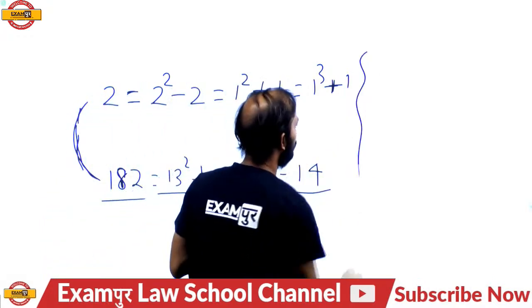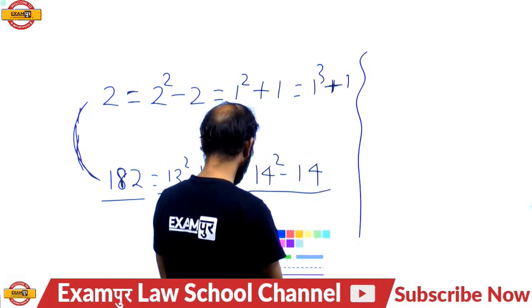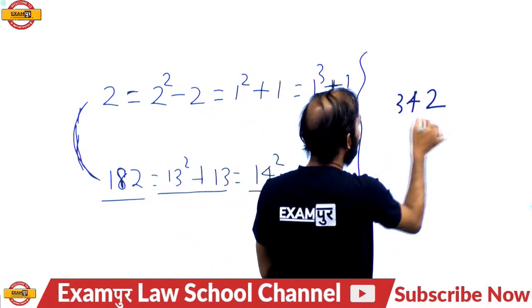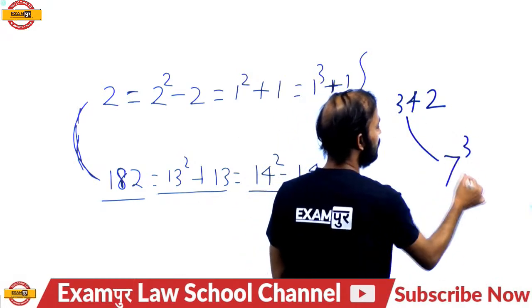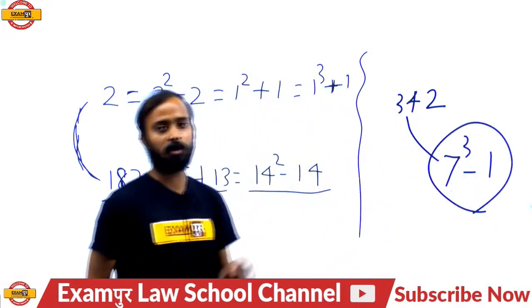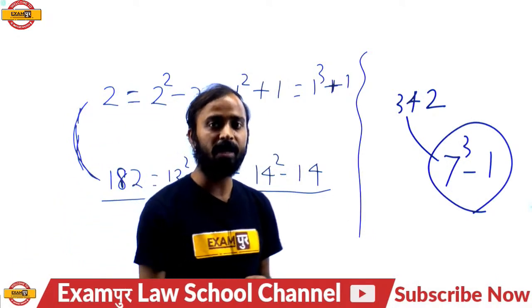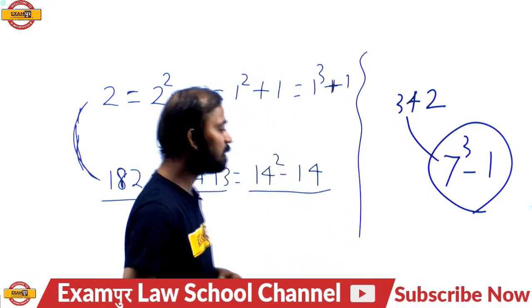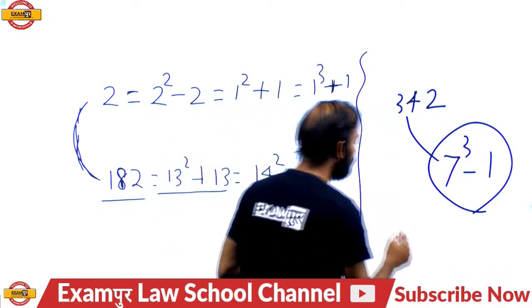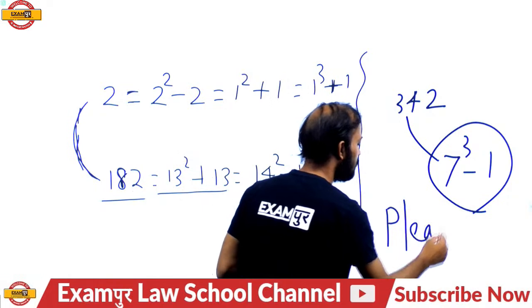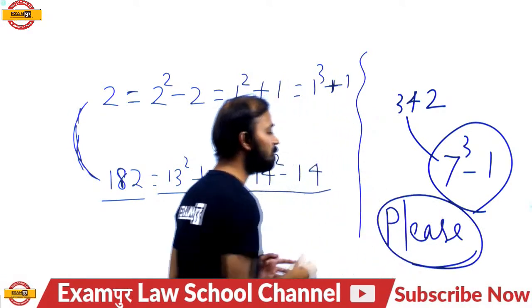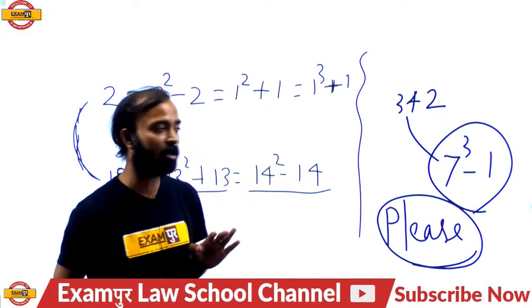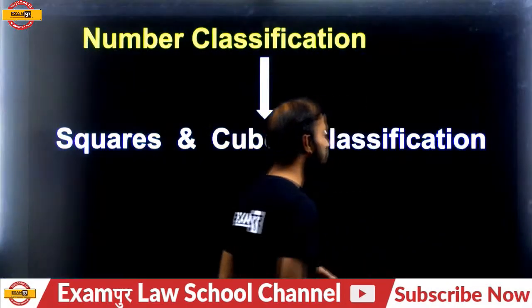So please understand, for any number like 342, do not remember 342. Remember 7 cube minus 1. It is nearer to 7 cube. 625 is 25 square. 626 is what? 25 square plus 1. These are the square and cubes numbers. So please remember all the square and cubes. It is the basic thing. I request all of you to remember, how many times I am saying it, so that we can deal with questions easily.